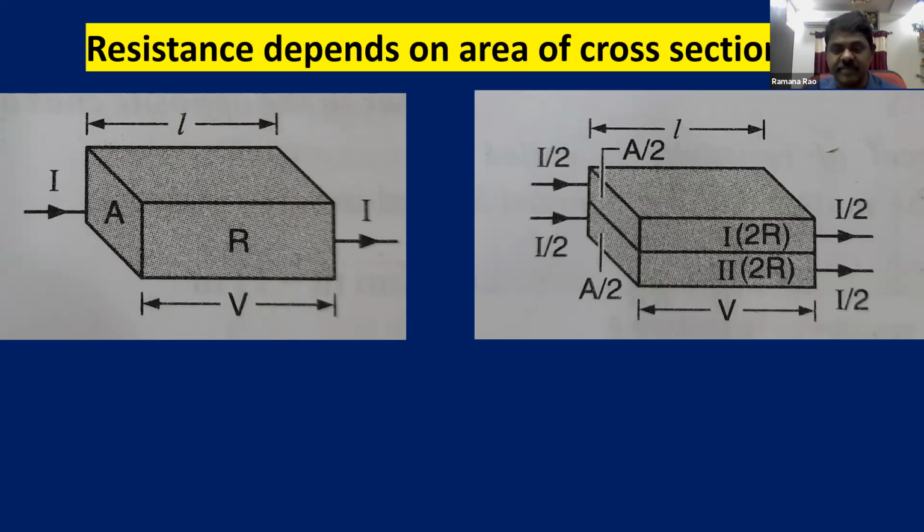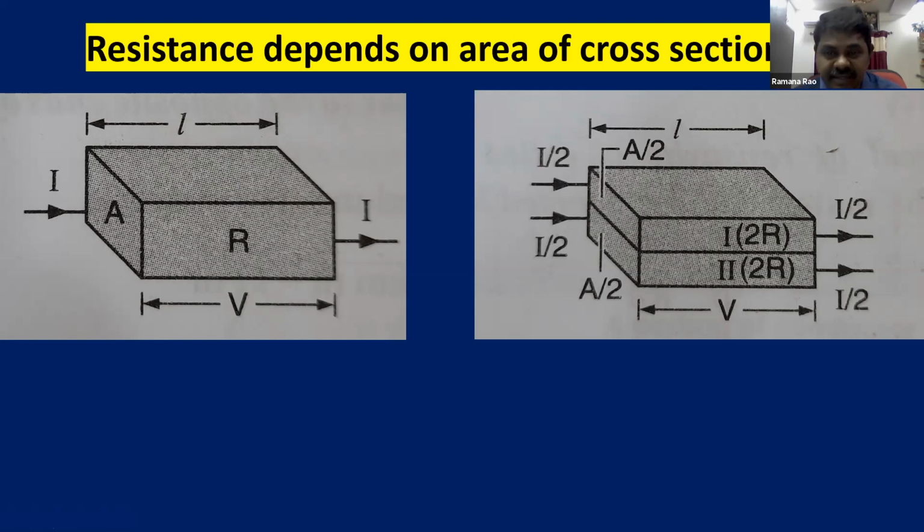Same potential difference is maintained. But the current entering through the combination is going to divide into two equal halves, because I current has to pass through the arrangement. So if current is splitting as I by 2 and I by 2, and area is also A by 2 and A by 2.